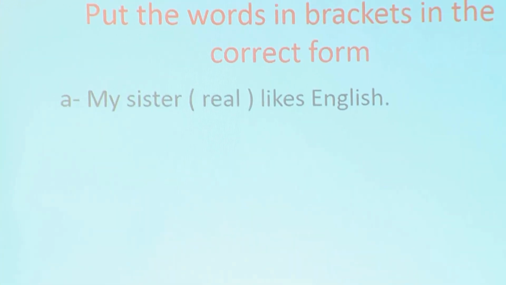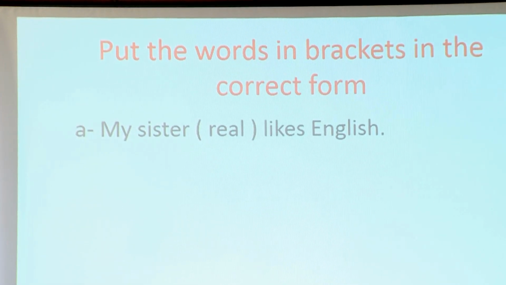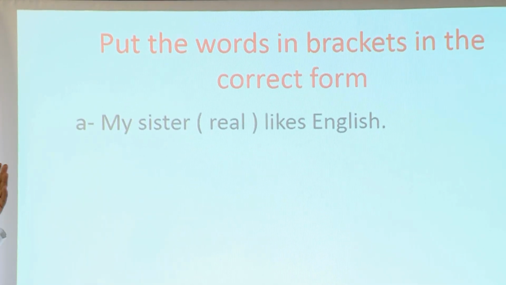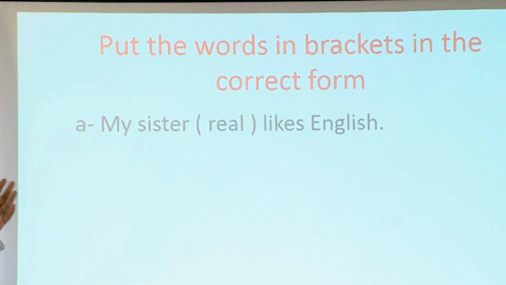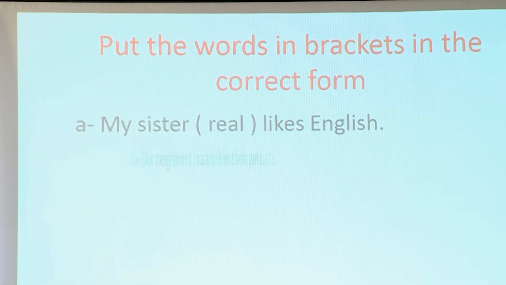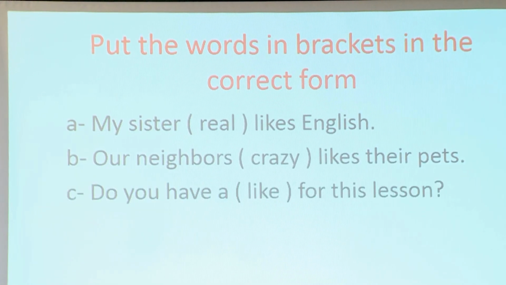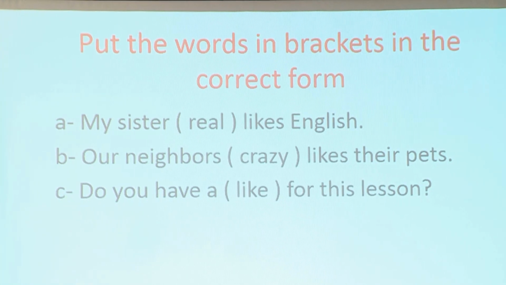Now, let's concentrate on the words between brackets. Do you remember the intensifiers? Real. So my sister real likes English. Real here doesn't have a correct form. Look at B. Our neighbors crazy likes their pets. Do you have a like for this lesson?